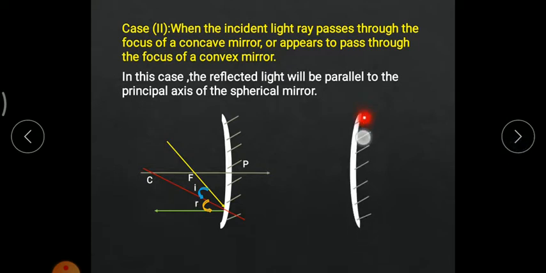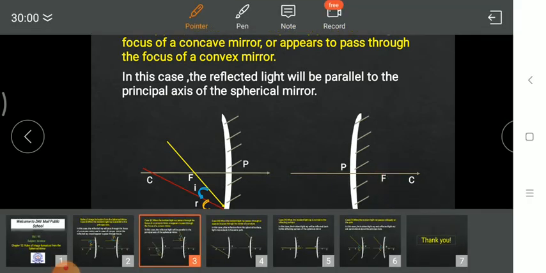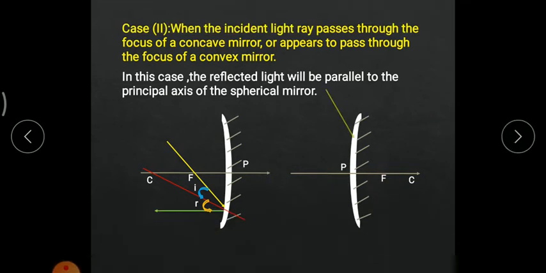Now I'm taking an example of a convex mirror. This was the concave mirror. Now we will see the same phenomenon in terms of a convex mirror. Again, the principal axis, the pole, the focus and the center of curvature. In this case, the incident light ray appears to pass through the focus. Since the mirror is of diverging nature, it won't pass through the focus, but it would appear to pass through the focus. This statement has a deep meaning in it.